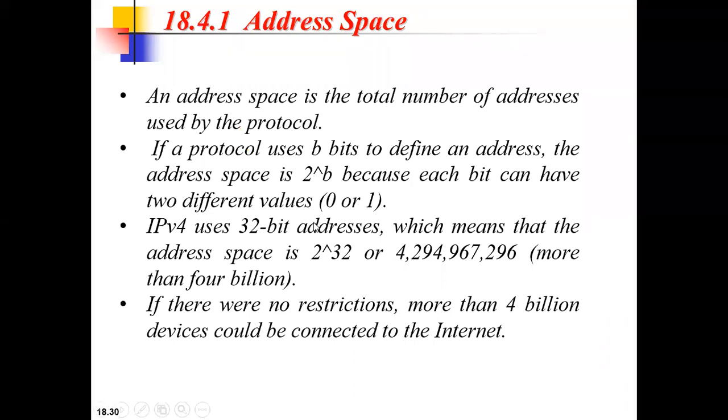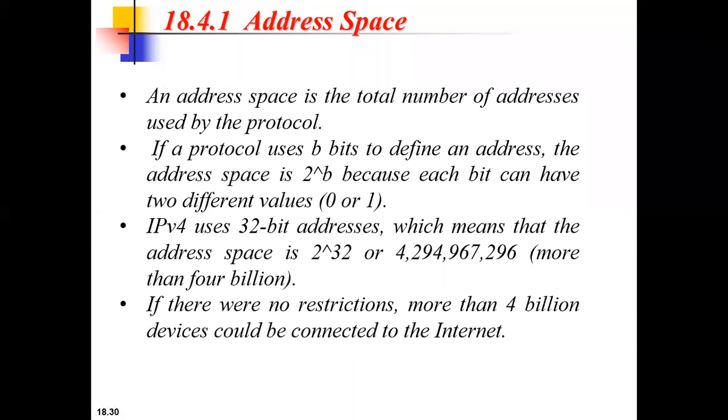For example, if IPv4 uses 32 bits, which means that the address space is 2 power 32, it is more than 4 billion. So what does this indicate? This indicates that more than 4 billion devices can be connected to the internet.